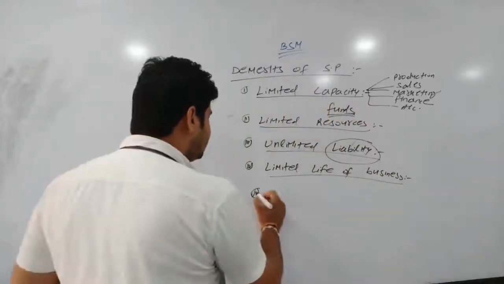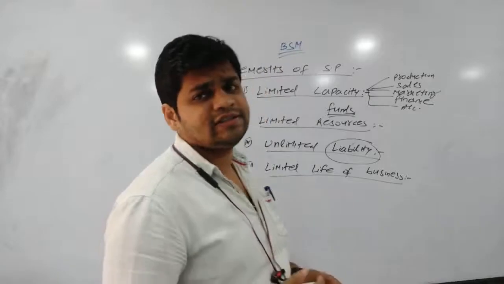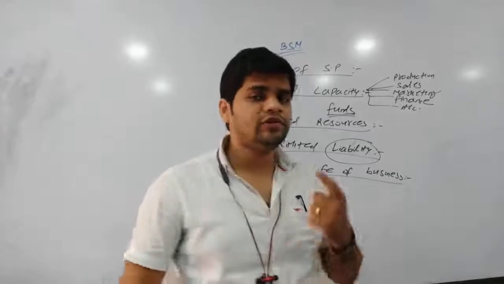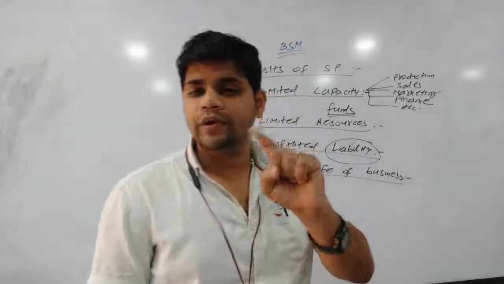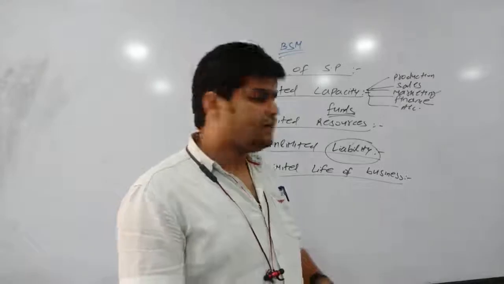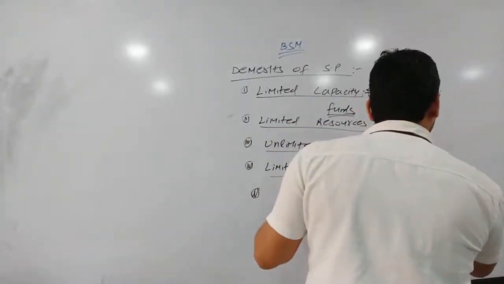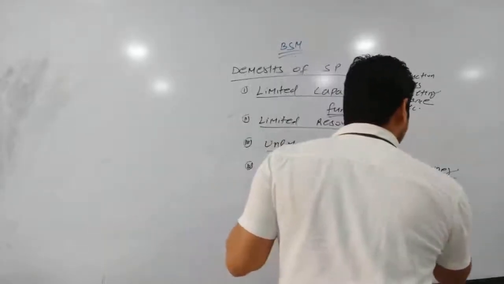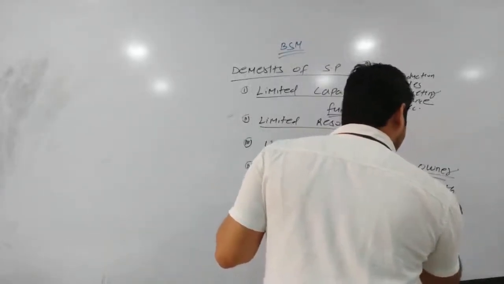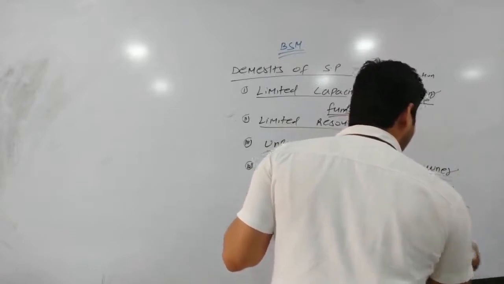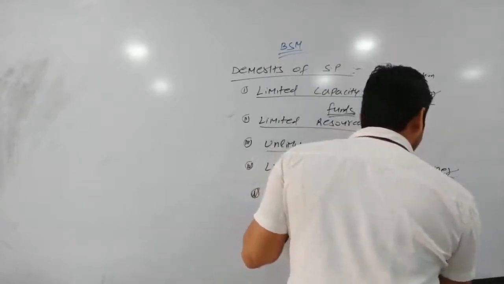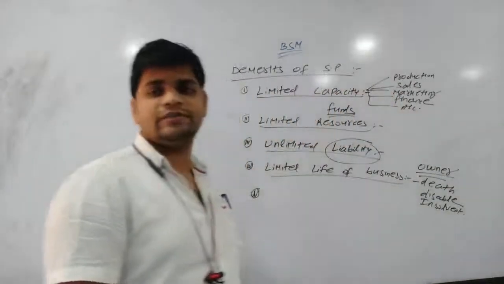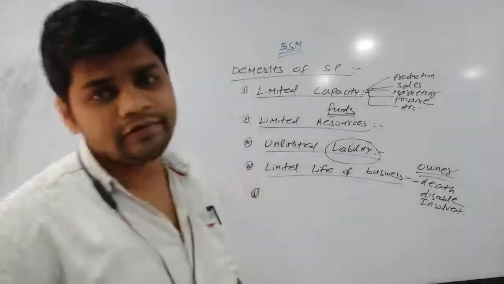So here the point says that the life of the sole tradership business is very limited. Why is this very limited? Because how many owners are there? In case of sole tradership, only one owner is there. If that owner dies, or becomes disabled, meaning cannot work, or becomes insolvent, then in that case the sole tradership business will not run for a long period of time.